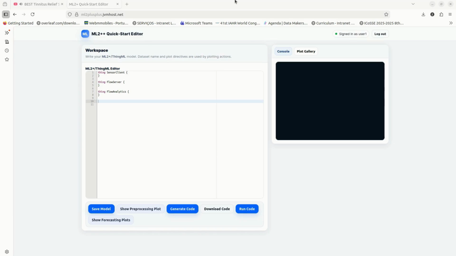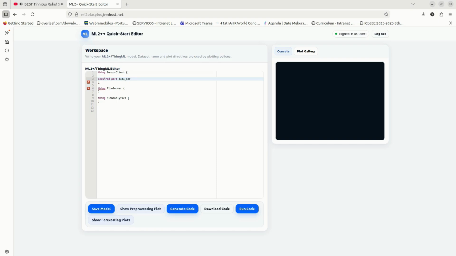Finally, I switch to the graphical environment and show the equivalent concept using forms and diagrams. On the screen, the left panel is the textual models and the right side provides output views. The bottom actions include save, generate code, run code, and plot options for preprocessing and forecasting.